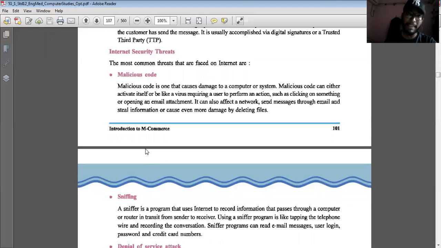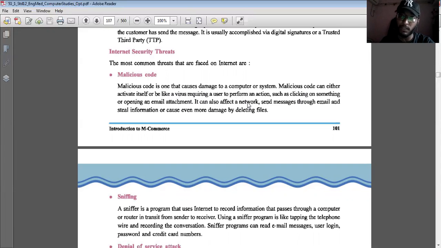The first one is malicious code. Malicious code does damage to the computer system. It is activated by a virus requiring users to perform an action. That means hackers, the person who is trying to hack our computer or data, will send some viruses either through a message or through mail.